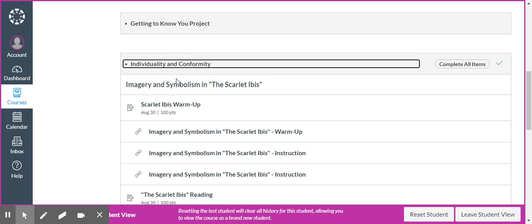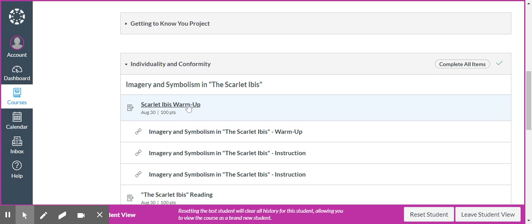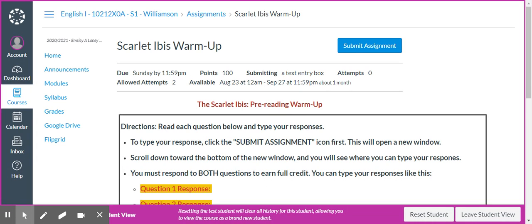So you really need to work through things in order, in the order that I've assigned them to you. So don't jump around. You need to go through everything, because it will mark whether or not some of these are going to be either complete or incomplete, like whether or not you went through it or not, and some are going to have some actual activities. The first thing is the Scarlet Ibis warm-up.